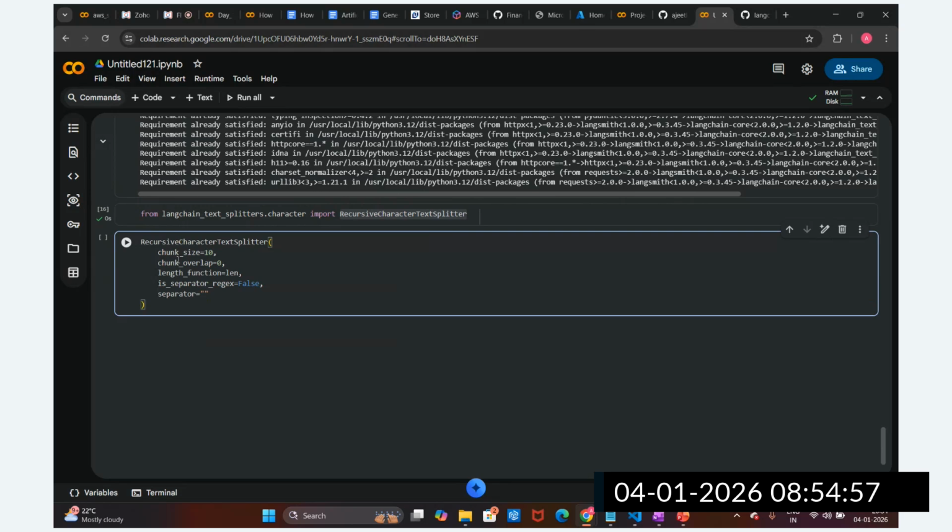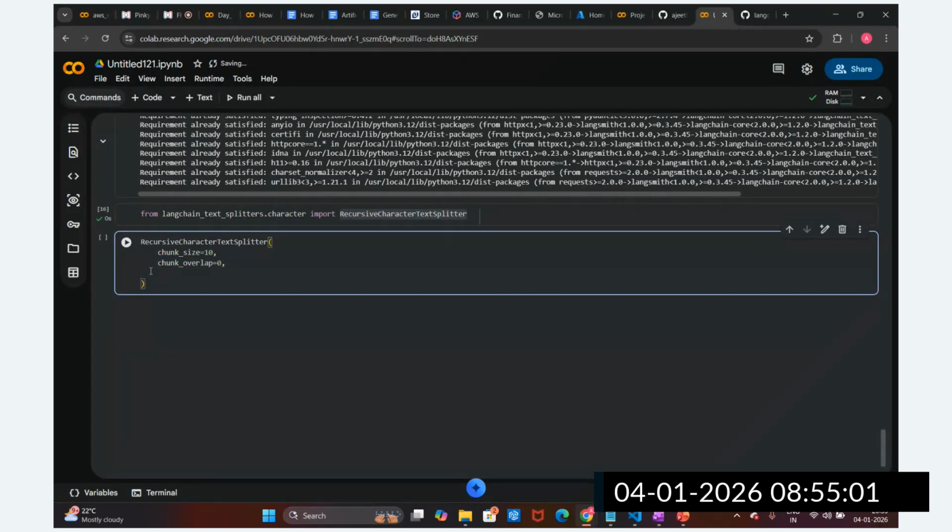Okay, I'm going to provide the chunk size here. Let me remove this part. Let's suppose I provide a chunk size of 2000. You can change this. Let's suppose 2000 or 1000, that is fine. But we have to iterate based upon this.